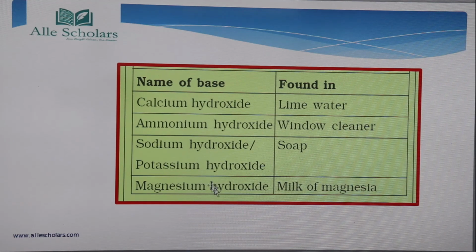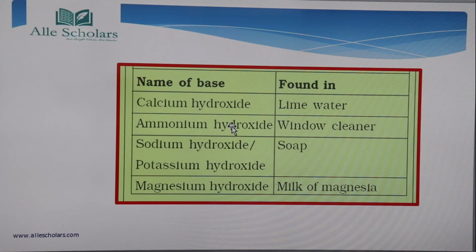So these are some of the bases and they are found in these items. Lime water. Lime water क्या है? चूना आपने सुना होगा, white substance it is there. So it's a water basically of that. Okay, chuna water you can say. That contains calcium hydroxide. Okay, that's why you must have seen that this chuna or lime, they are white in color. Why they are white in color? Because of the presence of calcium. Okay, so calcium hydroxide is found in lime water.